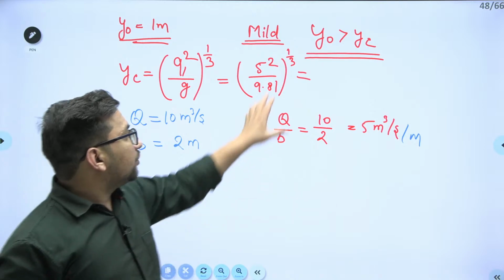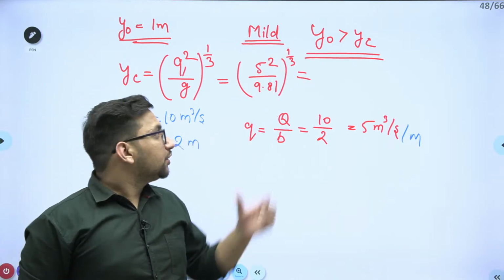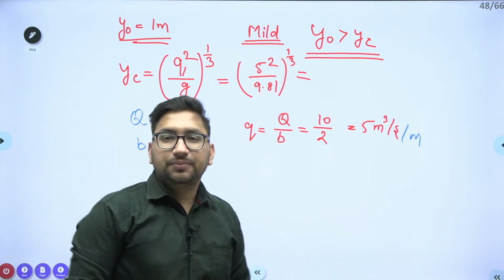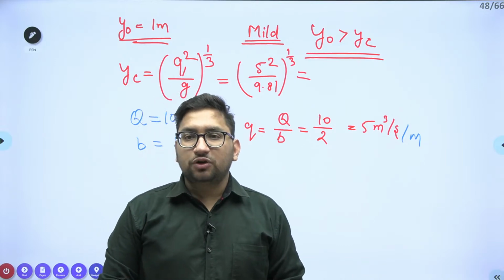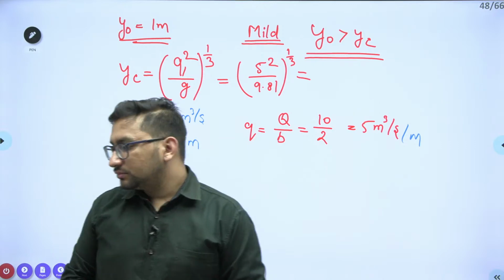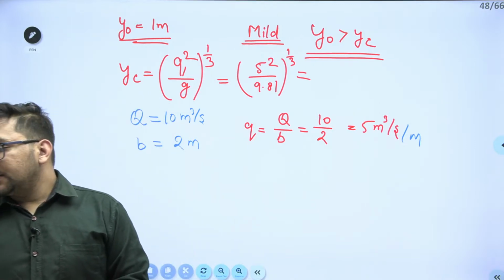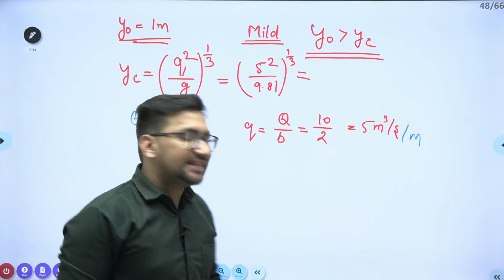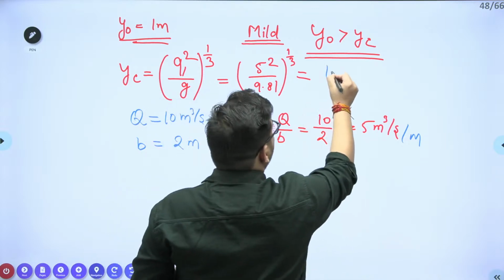Just check the calculation. It is q square upon g to the power 1 by 3. It is 1.366, right, it is correct.